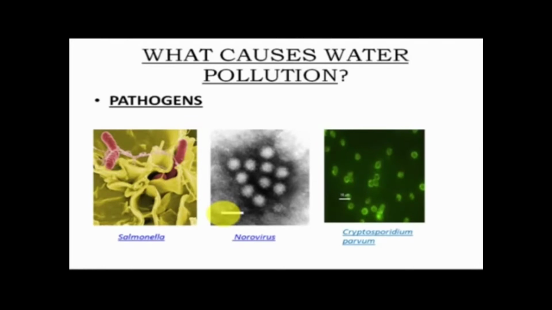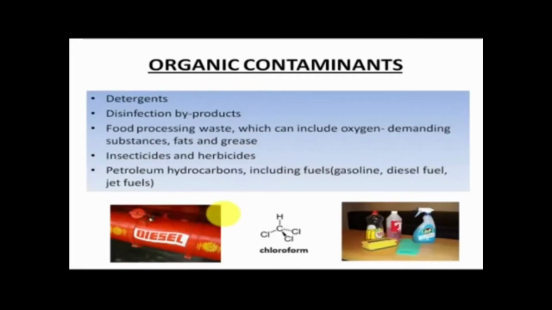Now the pathogens which are found to be causing disease in the water are Salmonella, Norovirus, and Cryptosporidium parvum. So these are some of the pathogens which cause water pollution. Now there are other contaminants which also cause disease, and these contaminants may include the organic contaminants as well as the inorganic contaminants. So we'll first talk about the organic contaminants which cause water pollution.